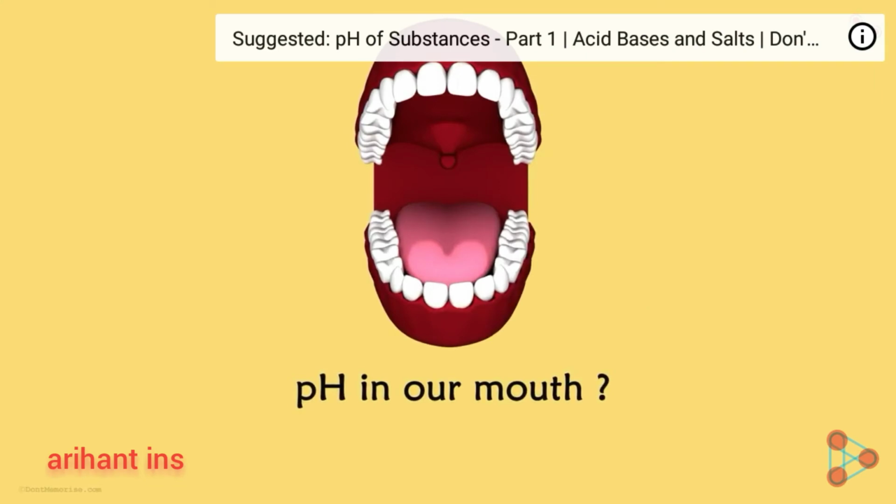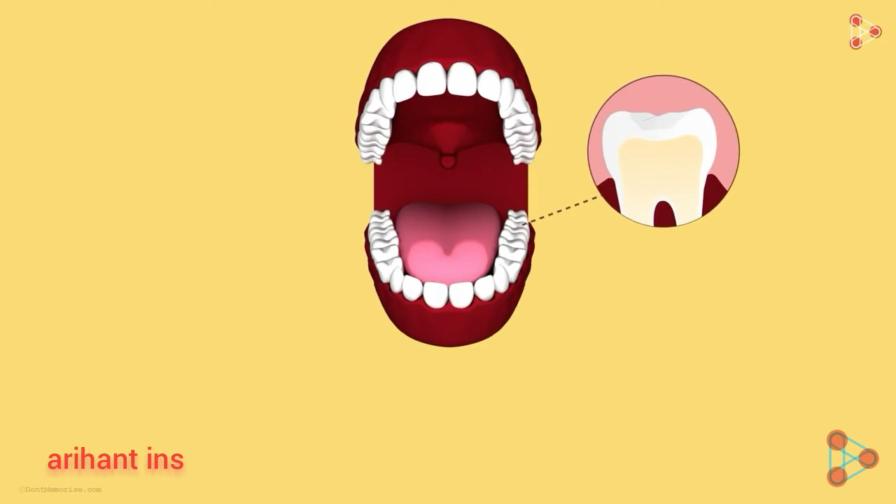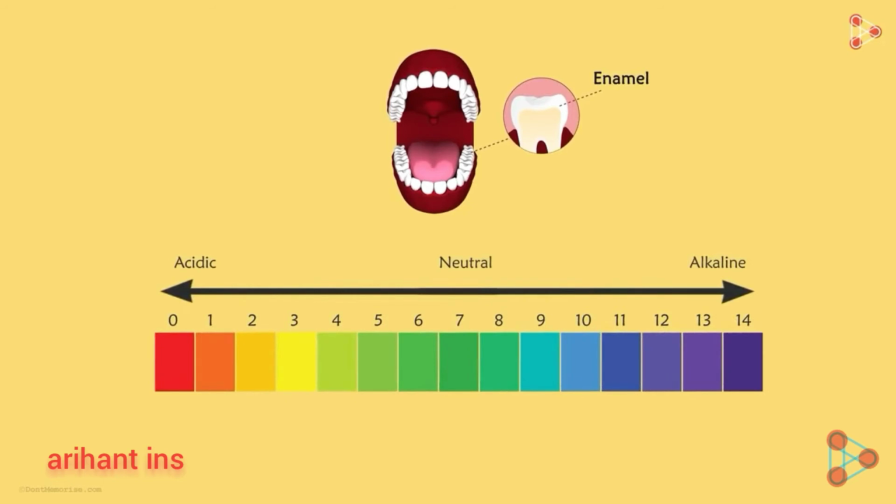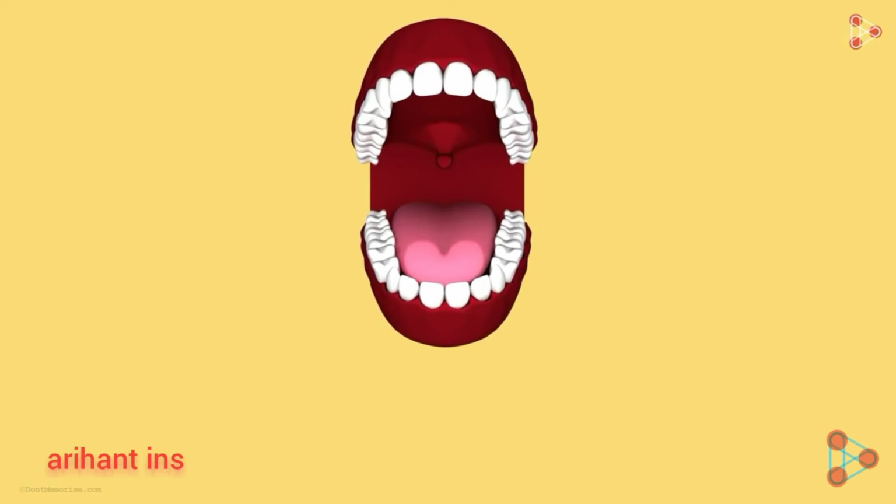What about the pH in our mouth? Yes, the pH in our mouth also has an effect on our teeth. Tooth enamel is the hardest substance in our body and does not dissolve in water and mildly acidic solutions. However, it gets corroded slowly when the pH in the mouth falls below 5.5. But how does the pH fall below 5.5? When we eat food, some food particles remain stuck to the teeth. Bacteria present in the mouth produce acid by the degradation of the sugar and food particles present in the mouth. This is what causes decaying of the teeth.